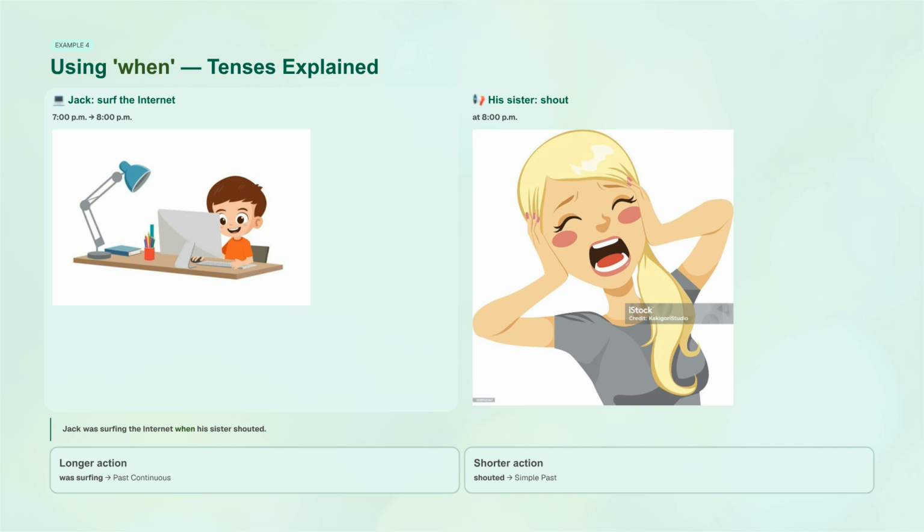Example 4 explains the tenses used with when. Look at the sentence. Jack was surfing the internet when his sister shouted. Surfing the internet was the longer action, from 7 p.m. to 8 p.m., so we use the past continuous, was surfing. His sister shouting happened suddenly at 8 p.m., so we use the simple past, shouted.